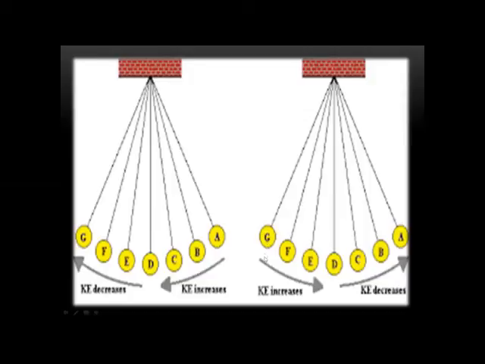In this way, from G to D, the kinetic energy will increase until it reaches the maximum point, and then it continues to move while the kinetic energy decreases, being consumed, until it reaches a point.